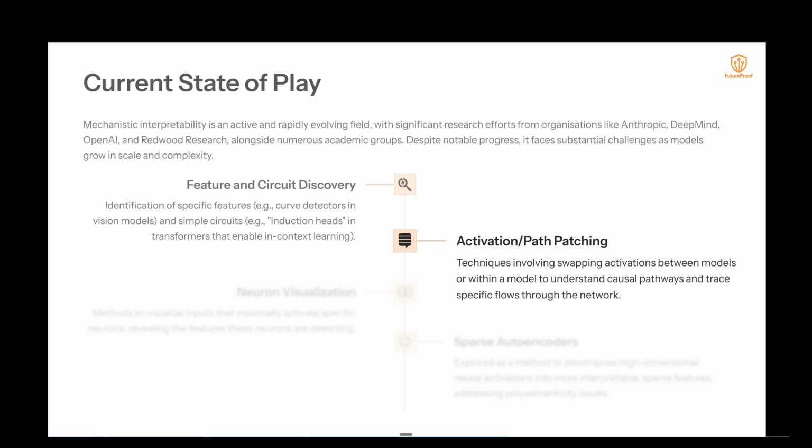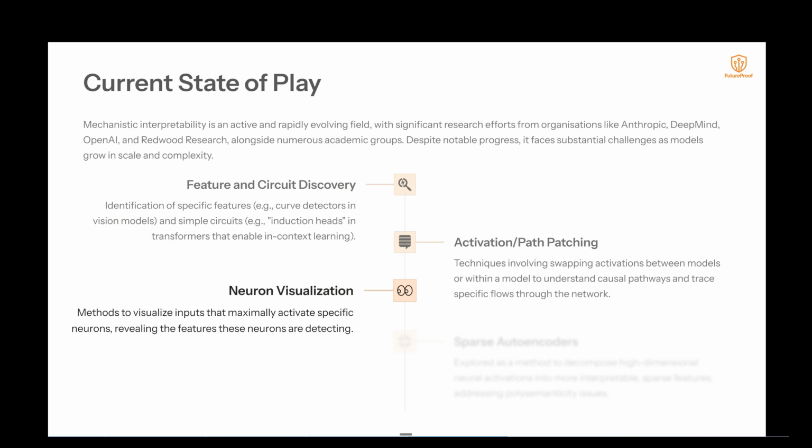Activation and path patching. These techniques involve swapping activations between models or within a model to understand causal pathways and trace specific flows through the network. Neuron visualization. These are methods to visualize inputs that maximally activate specific neurons, revealing the features these neurons are detecting.